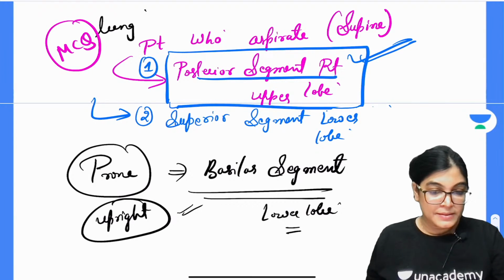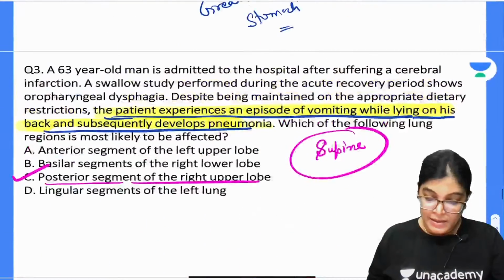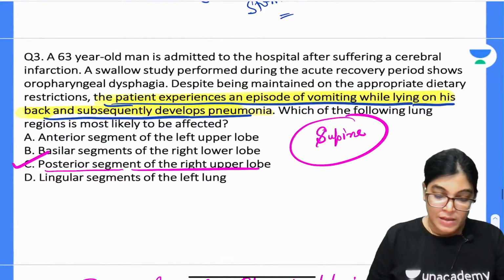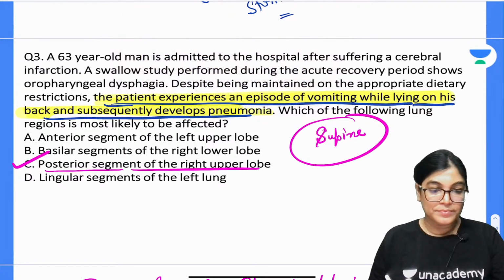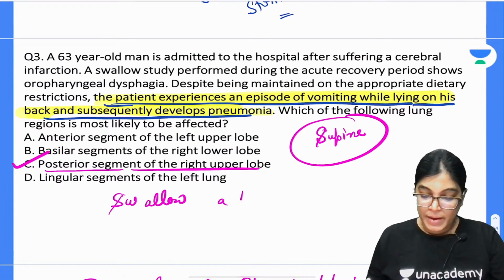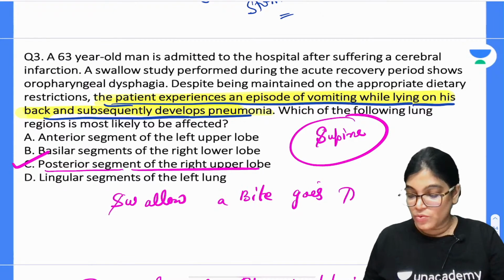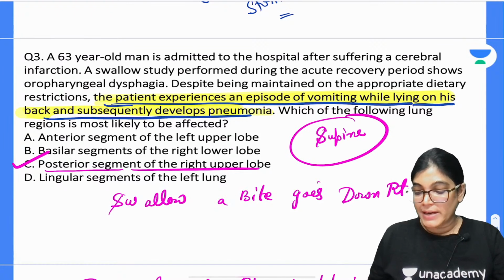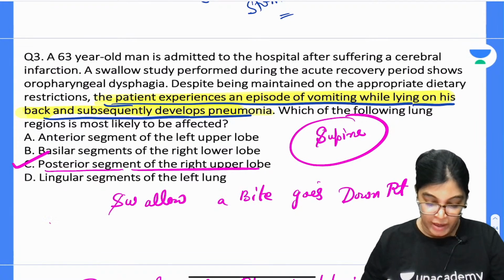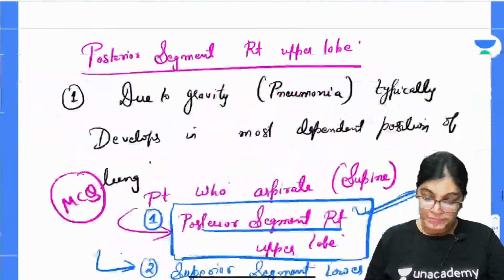Got it? So yes, this is the correct answer, and here you can just remember the mnemonic: swallow a bite goes down right. This is the mnemonic.